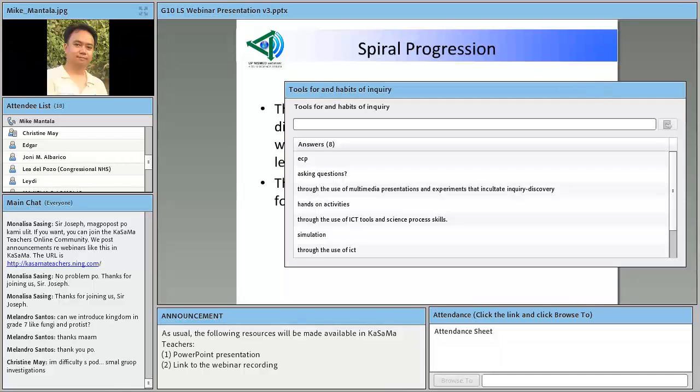Importante rin that we encourage wider application in unfamiliar situations, that is, from being able to plan an investigative experiment, to plan a fair test about a certain phenomenon, to being able to do this when the subject is not so familiar. So meron tayong transfer na nakikita sa mga estudyante.